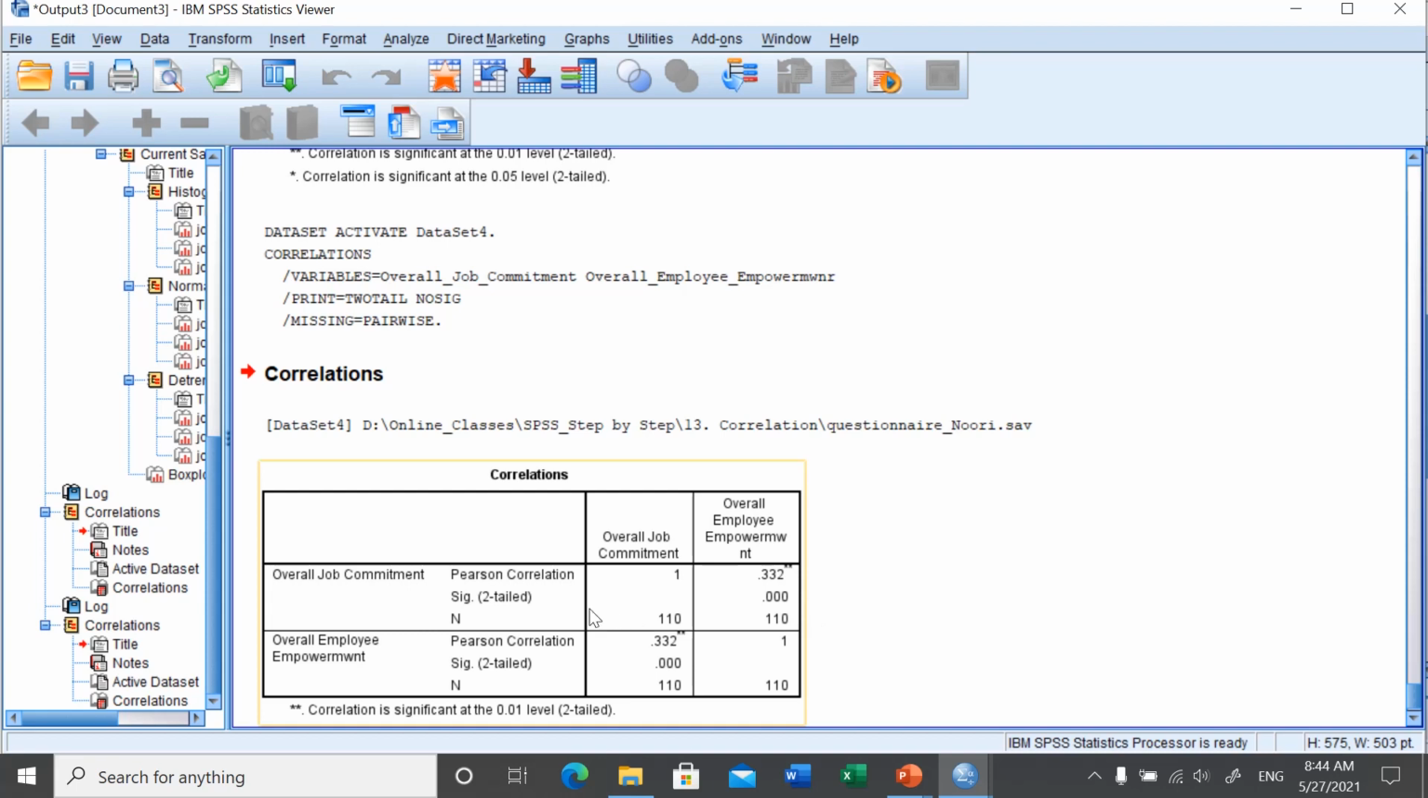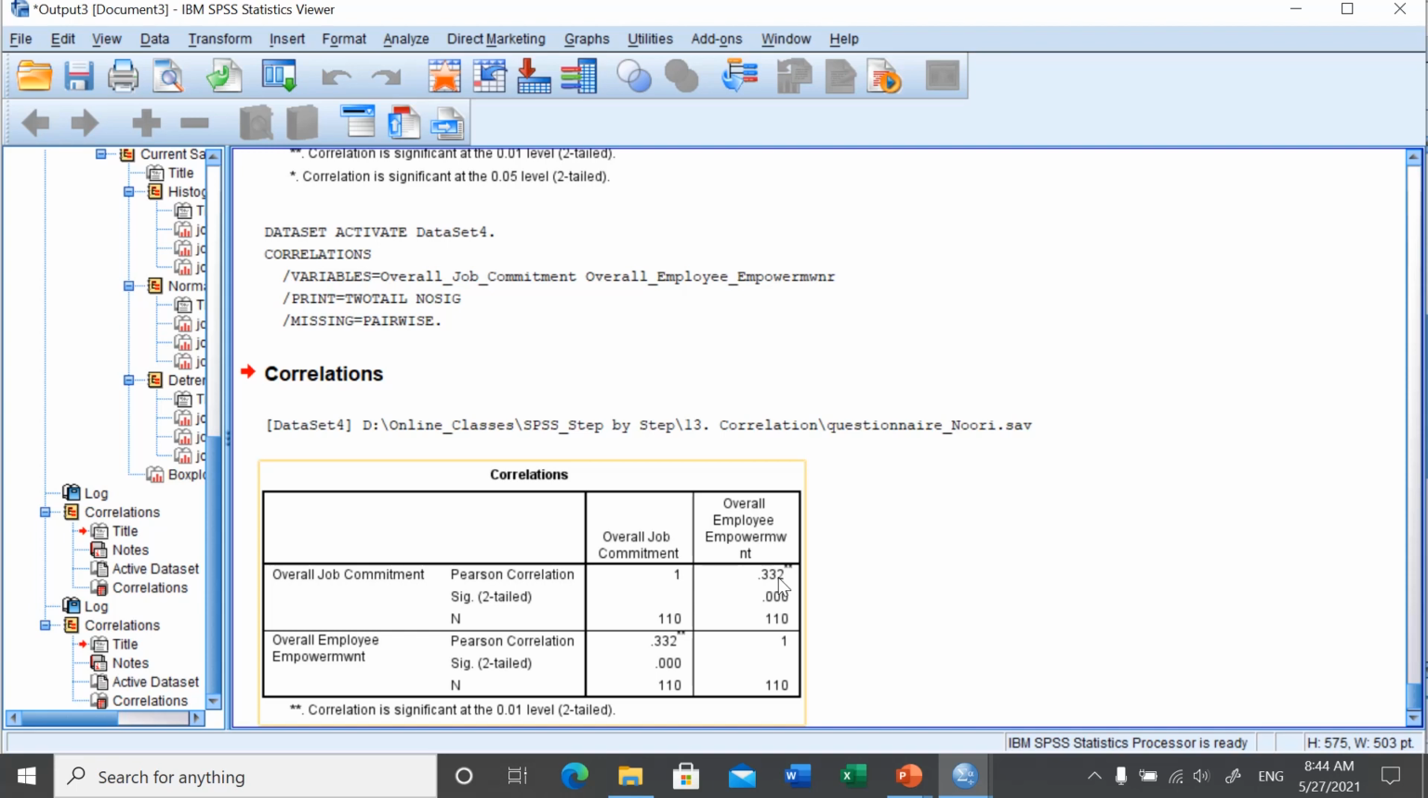There is a relationship between overall job commitment and overall employee empowerment. It is positive, but weak, 0.332. As we all know, if it is above 0.7, like 0.8, 0.9, 0.95, up to 0.99, it is strongly positively correlated. If it is negative, it is the reverse. So this way we can do the correlation.